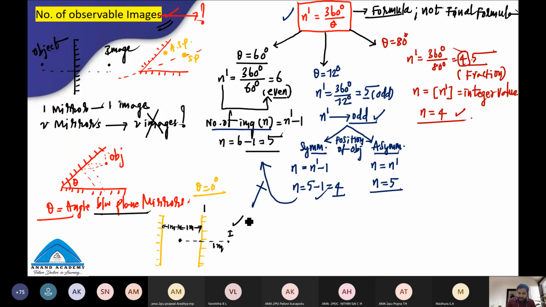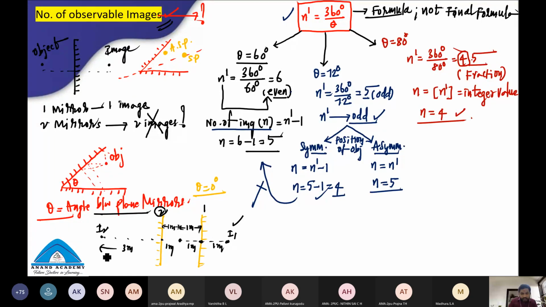Now this image, for the second plane mirror, is at what distance? See here, 1 meter, and from here to here 1 meter, and from here to here another 1 meter. So on the second plane mirror, due to this first image, the image will form at a 3 meter distance. So this is called the first image. This is called the second image.